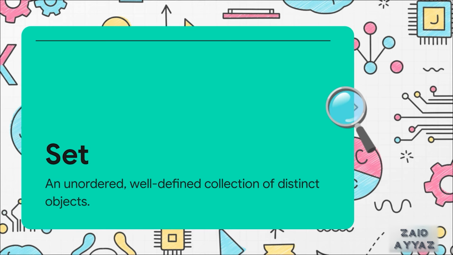Unordered means the sequence doesn't matter. 1, 2, 3 is the exact same set as 3, 1, 2. Distinct means no duplicates, simple enough. But the most crucial part is this phrase, well-defined. What in the world does that mean?